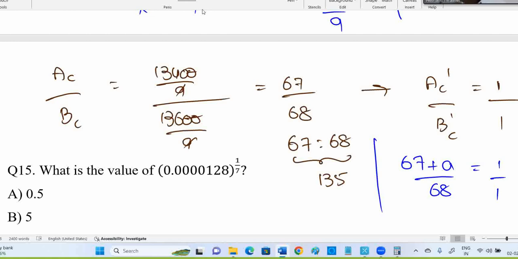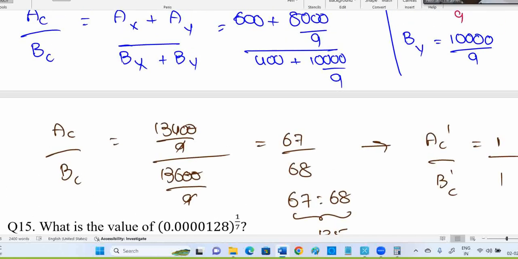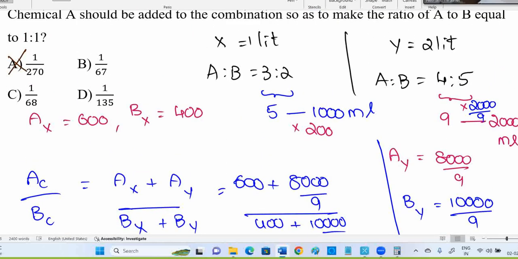Okay, but 1 fine anyhow. Out of 135 or out of 68, which one is correct? 1 out of 67 is wrong for sure. They don't give a key. Don't expect TCS will give a key for you. Among these two, 1 out of 68 or 1 out of 135.